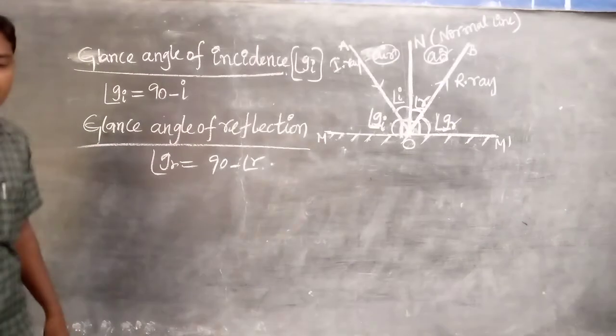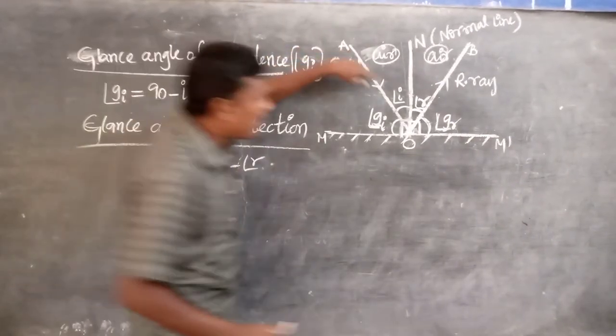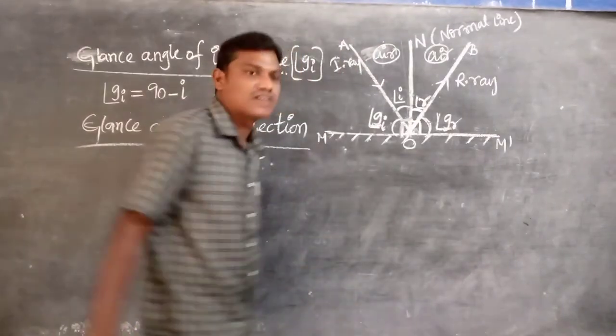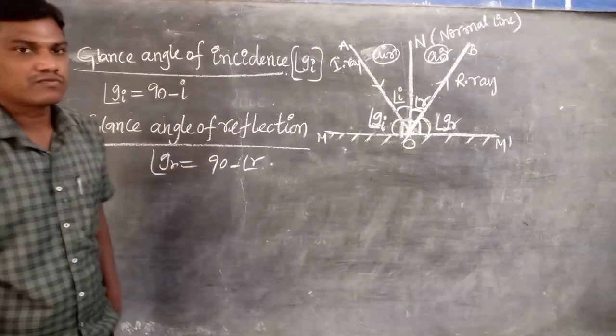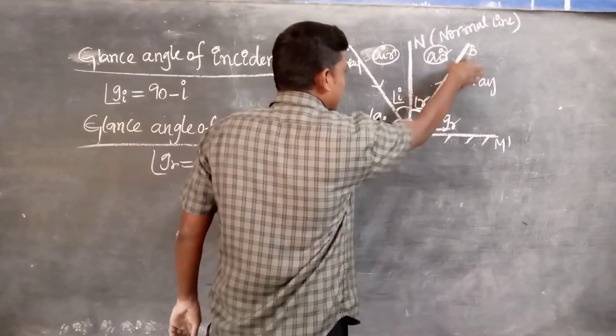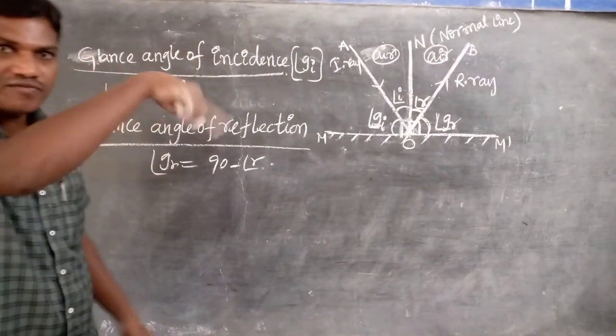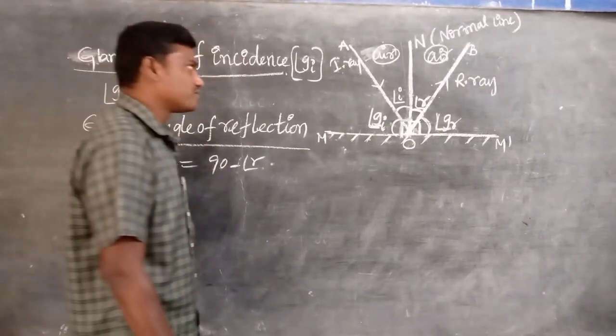Once again, listen: the bouncing of a light ray back into the same medium after striking the reflecting surface is called reflection. The part of the light that is reflected is called the reflected ray, and the total phenomenon is called reflection.